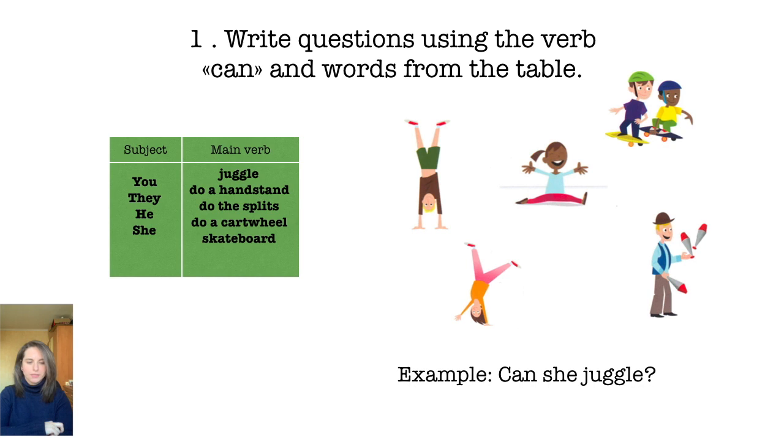For example, can she juggle? Okay. You can write questions and you can also write sentences. The instructions say write questions. Please write a question for each one, and please write an answer for each one. So for example, can she juggle? Well, in this case, really looks more like a he. Can he juggle? Yes, he can. Please pause the webinar now and please do this exercise.